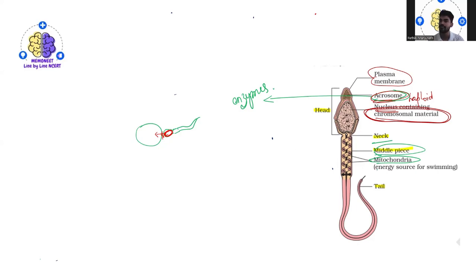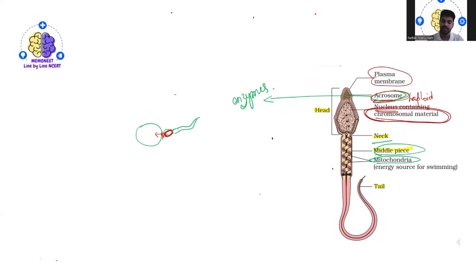So here, what is the role of mitochondria? Mitochondria normally give power in such a way that the sperm can swim. Okay, so it is the energy source for swimming. Once it reaches the female body, it has to reach the ovum, the female gamete. For that, it has to travel a very long journey, so the mitochondria are responsible for giving energy while swimming.